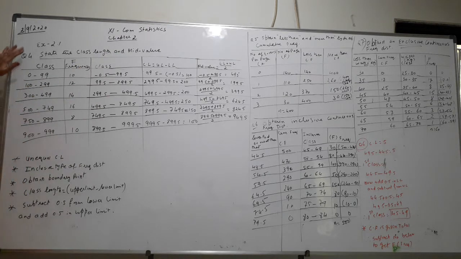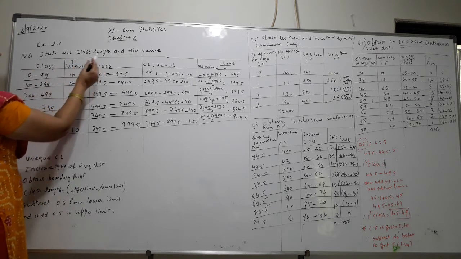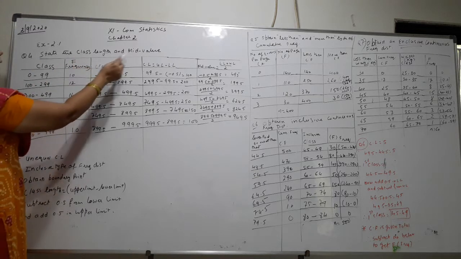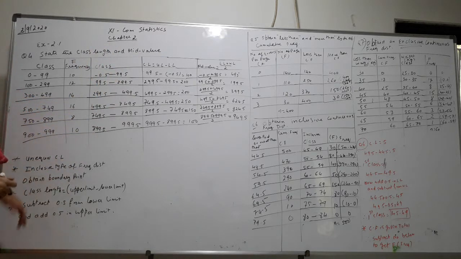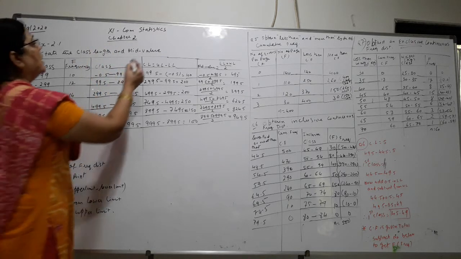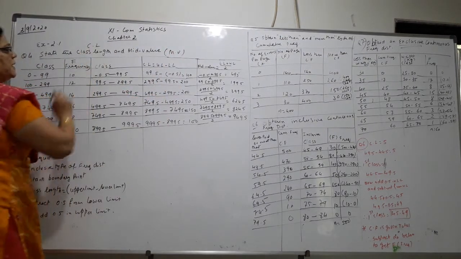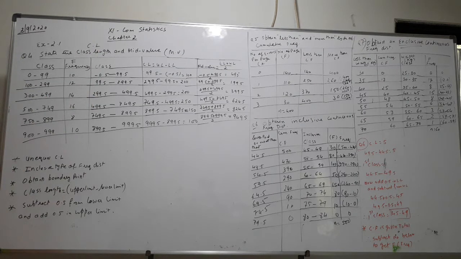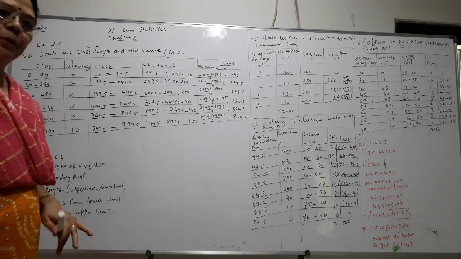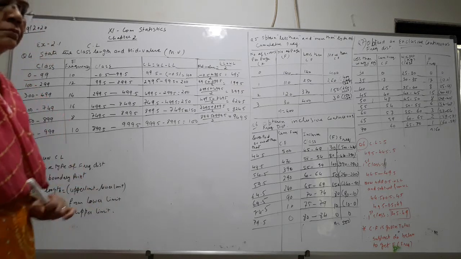We will continue with exercise 2.1, fourth question. In question 4, state the class length, that is CL, and mid value, that is MV. In short, we can write mid value as MV, and for class length we use CL. This question is very important. All the questions from exercise 2.1 are very important from the point of view of the exam.